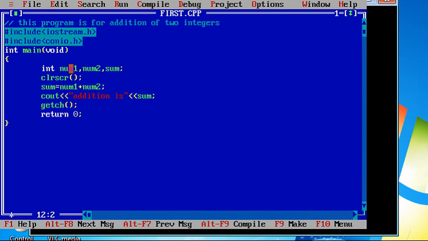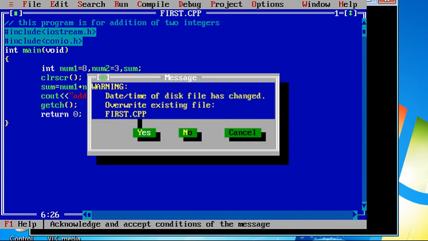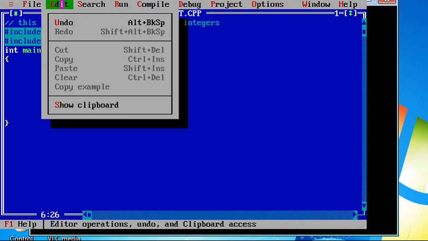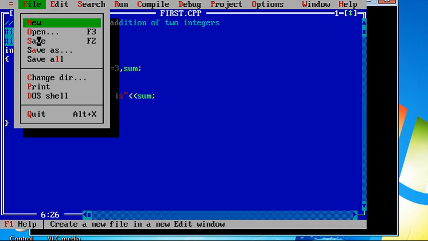Let's assign some value to num1 and num2. So let's say num1 is 8 and num2 is, let's say, 3. If I save it, see, every time you are making changes to the program, you need to save your program, right? So the shortcut key is F2. Using F2 I can save my program, or you can go to file and then say save.